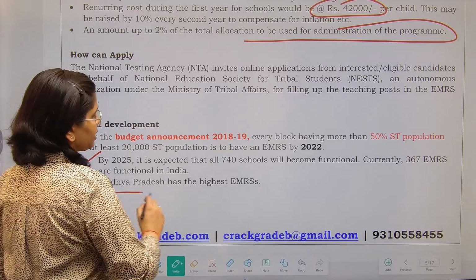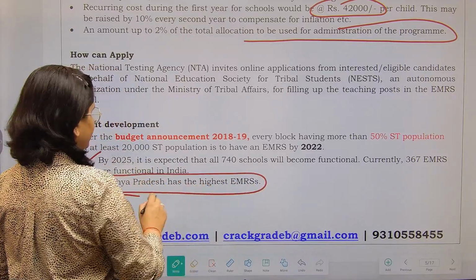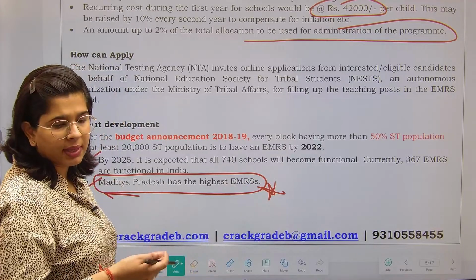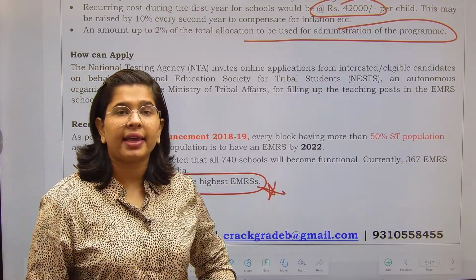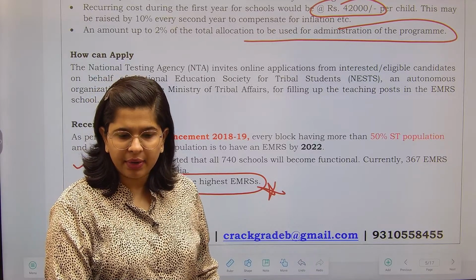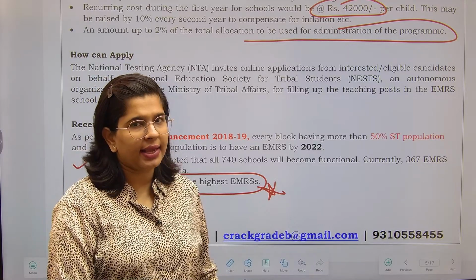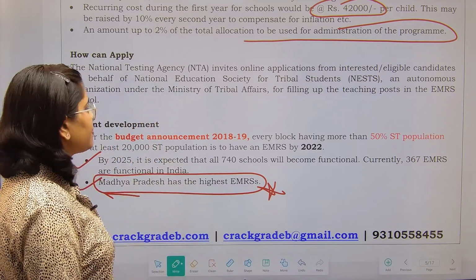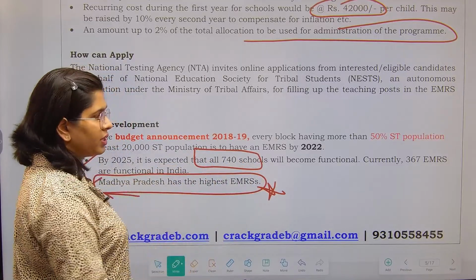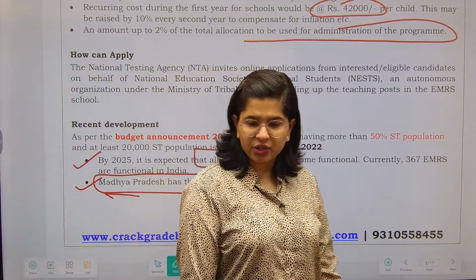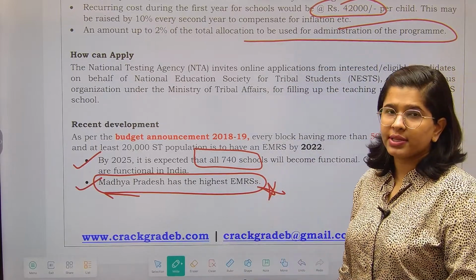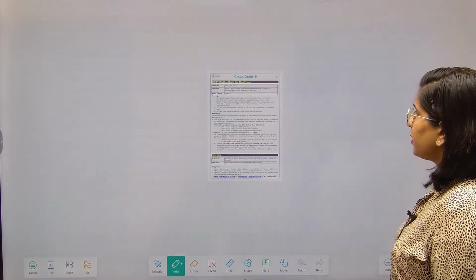Madhya Pradesh has got the highest number of Eklavya Model Residential Schools, and obviously you also know why, because Madhya Pradesh is the state having the highest ST population in numbers. Next, by 2025 it is expected that all 740 schools will become functional. Right now we have 367 Eklavya Model Residential Schools in our country.